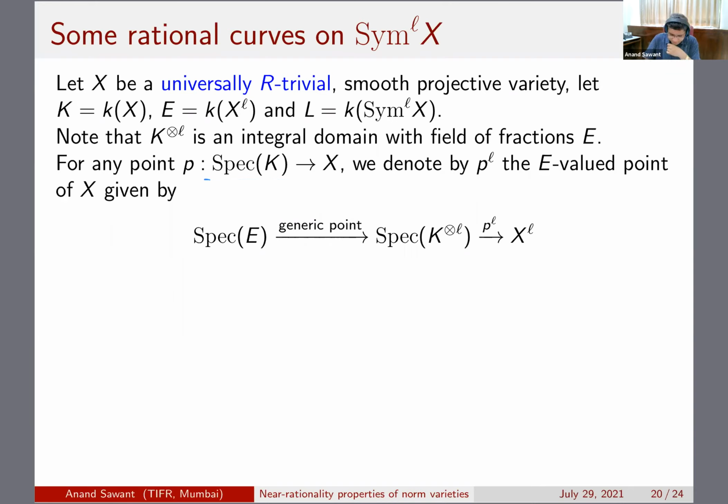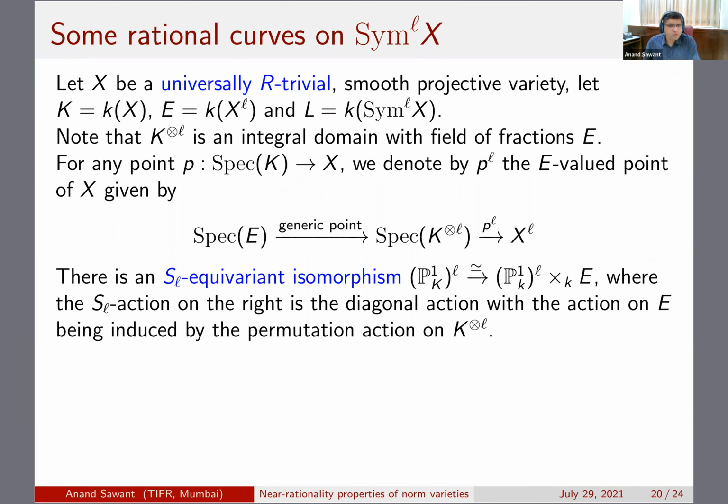Now the trick is to observe that there is an S_L equivariant isomorphism between the product of P1s defined over the function field of X, taking the product L times, and the product of P1 over the base field little k, the product with itself L times, base changed to E. This is actually a little tricky, and this is what confused us for a long time. Let me take a minute to explain this.